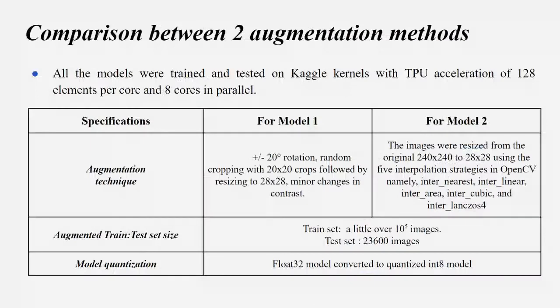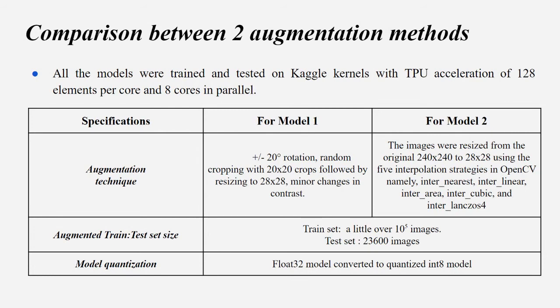Now, we also did something else which is quite interesting. We tested what sort of augmentation techniques would actually work. Standard augmentation techniques like plus minus 20-degree rotation, random cropping, 20 cross 20 crops, followed by resizing to 28 cross 28 were done for model 1. But for model 2, this resizing part was done by the 5 image interpolation techniques in OpenCV, namely INTER_NEAREST, INTER_LINEAR, INTER_AREA, INTER_CUBIC, and INTER_LANCZOS4.